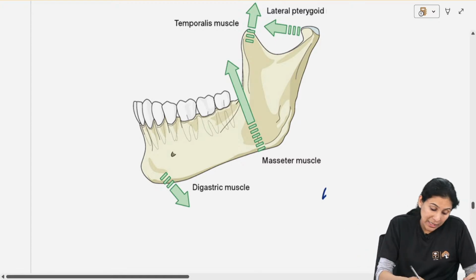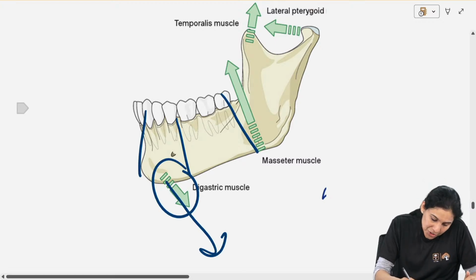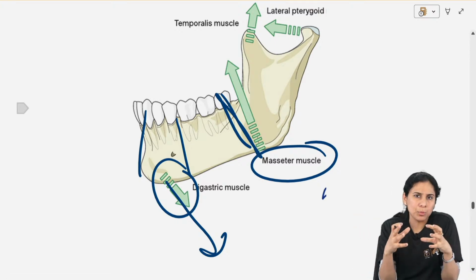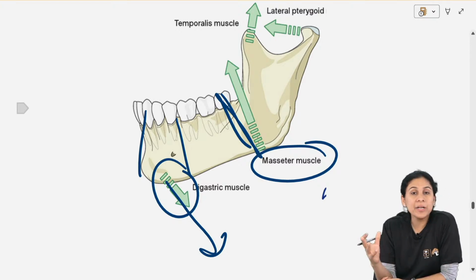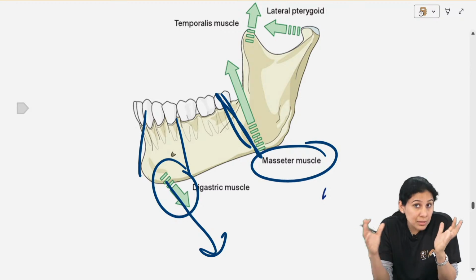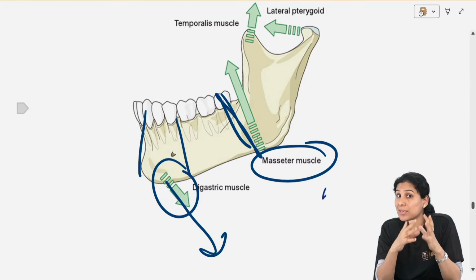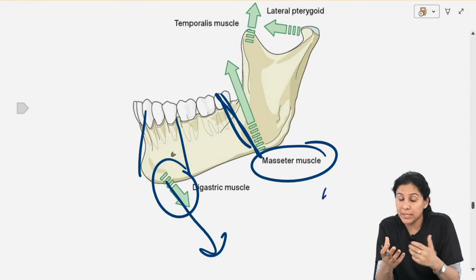If the fracture is here, the digastric will pull it down; if the fracture is here, the masseter and medial pterygoid will pull. So everywhere in the mandible, because of the different direction of muscle pull, there are different areas of tension and compression created. In general, it is the superior border where tension is created and the inferior border where compression is created.